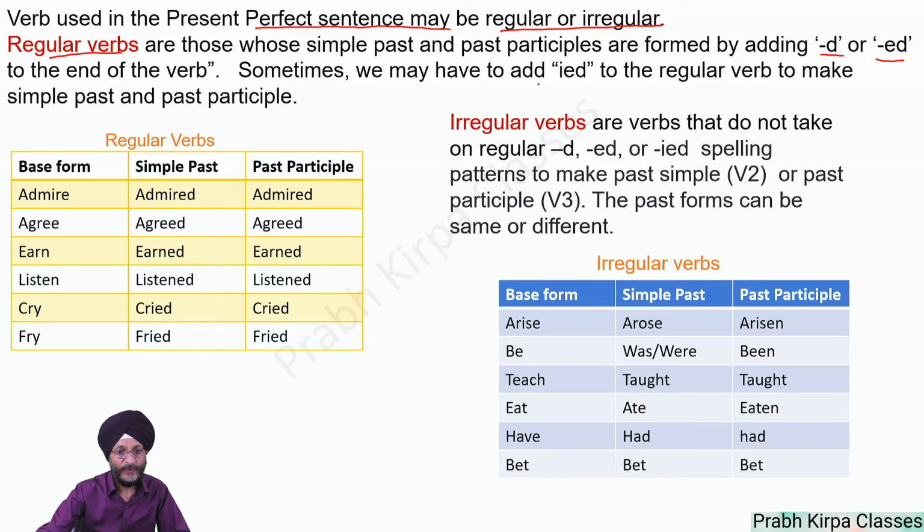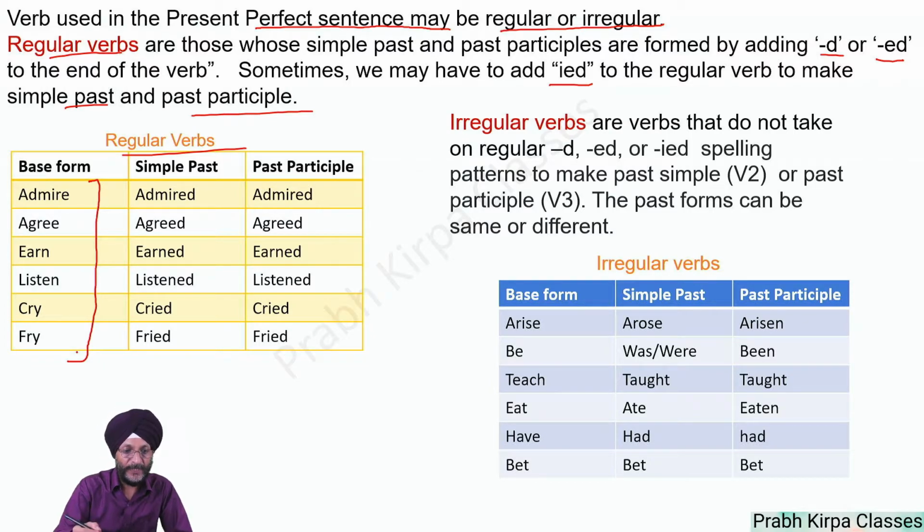Sometimes we have to add ied to the regular verb to make simple past and past participle. Here you will see the list of regular verbs. We make them simple past or past participle by adding ied, d or ed. That is, admire becomes admired, admired. Cry becomes cried, cried.